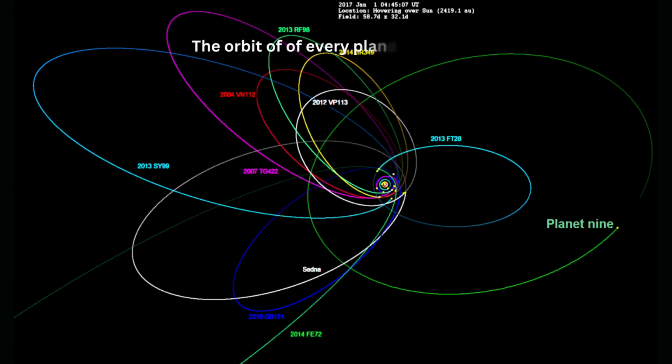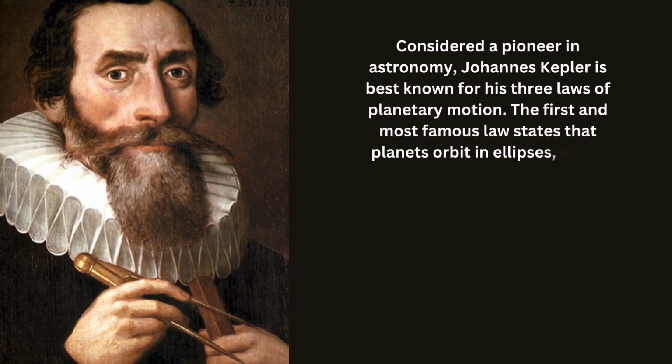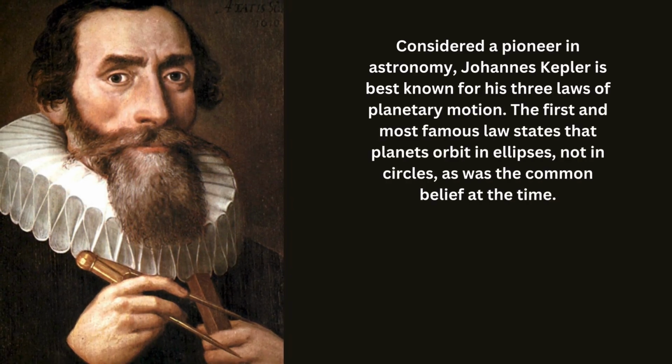The orbit of every planet is an ellipse. Planetary physics. Kepler's laws of planetary motion. Kepler's three laws describe how planetary bodies orbit the sun. They describe how planets move in elliptical orbits with the sun as a focus.